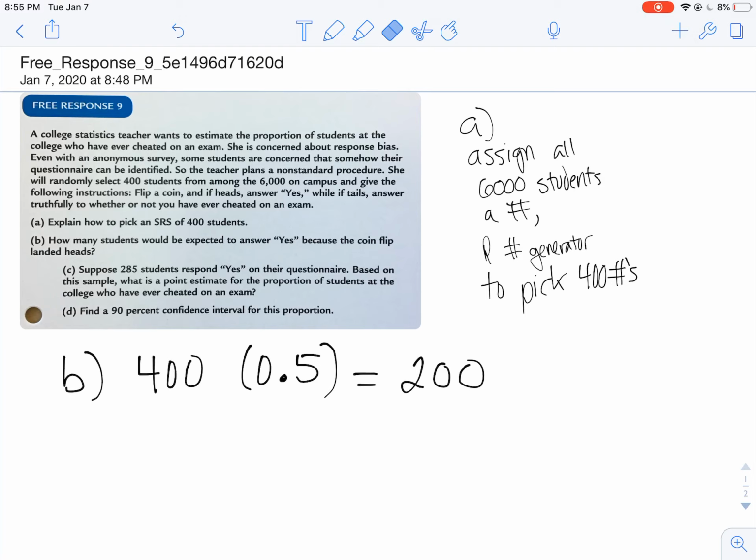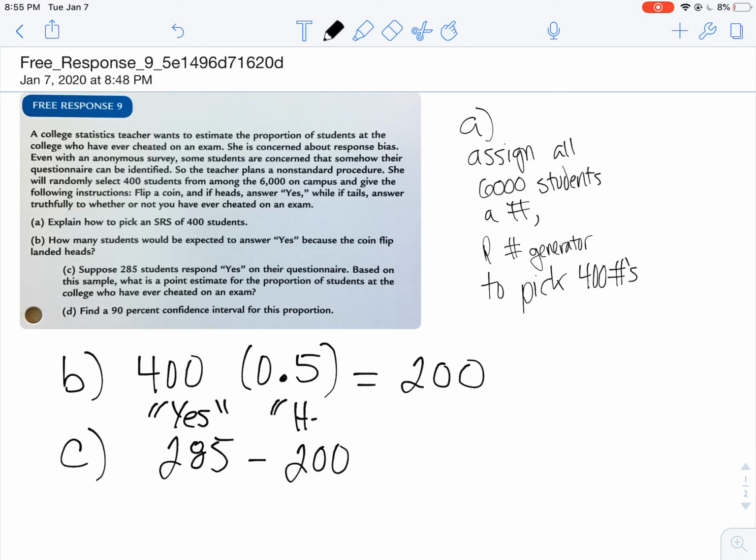Then in part C, we're taking a step further. Suppose 285 responded yes. Based on this sample, what is the point estimate for the proportion of students at the college who never cheated on the exam? Here's what I would do. I'm going to take the 285 who answered yes and subtract the 200 that I expect got heads, because remember, if they flipped heads, they're going to circle yes no matter what.